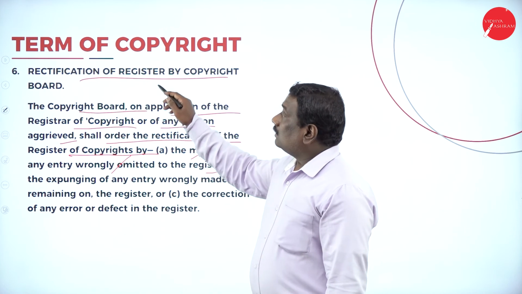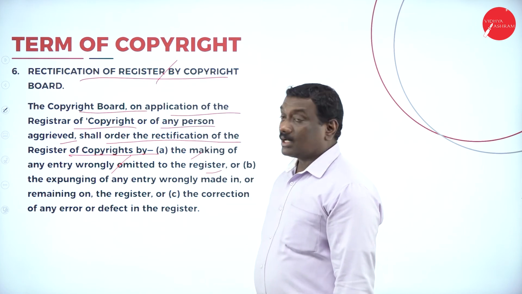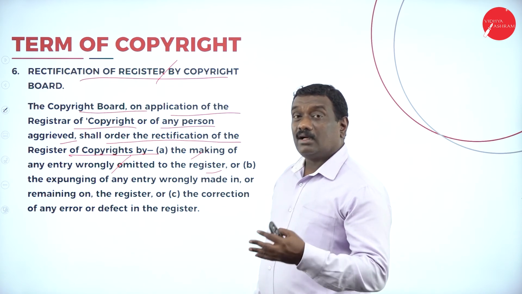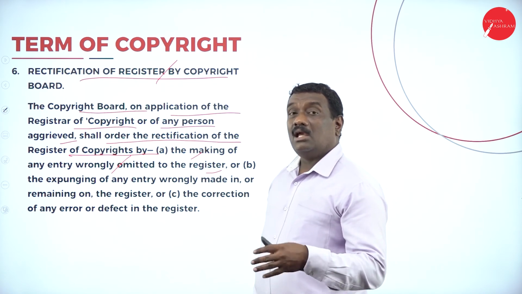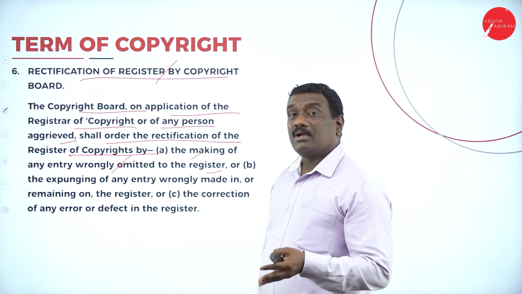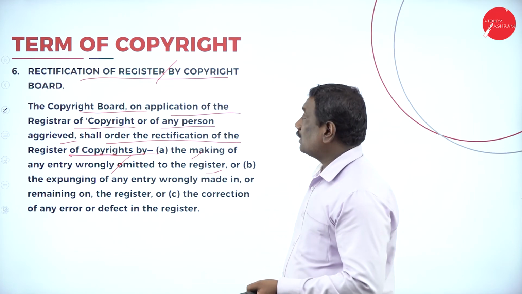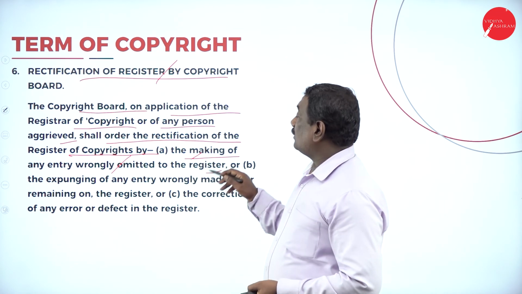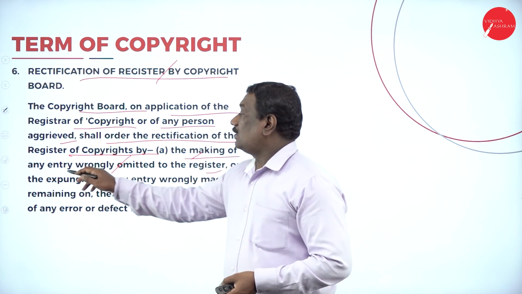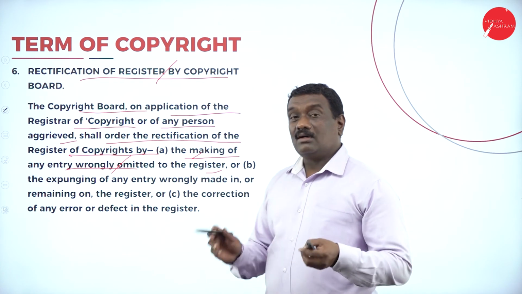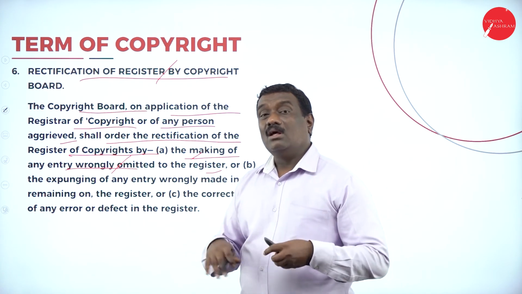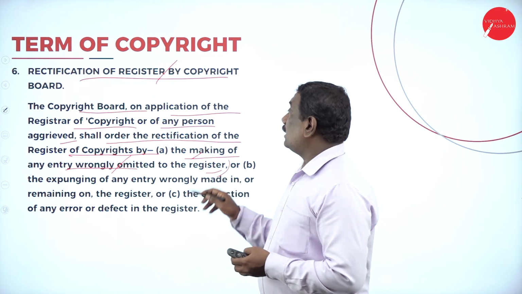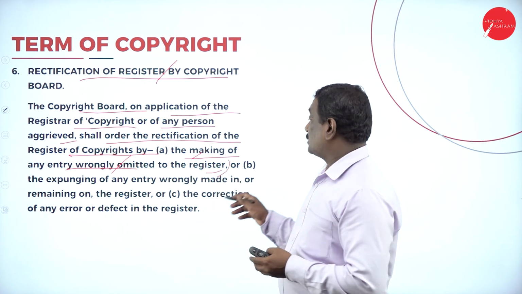The Copyright Board has the authority to rectify or amend on the application of the Registrar of Copyrights or any other person related to that authority. So if an entry has been wrongly omitted, meaning left out of the register, then they can make the rectification in the register.